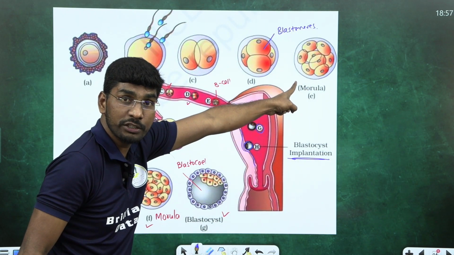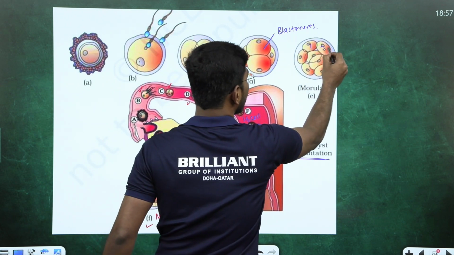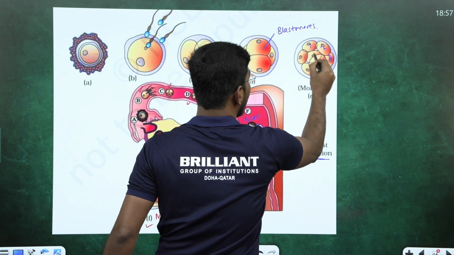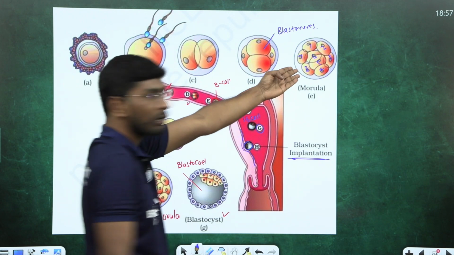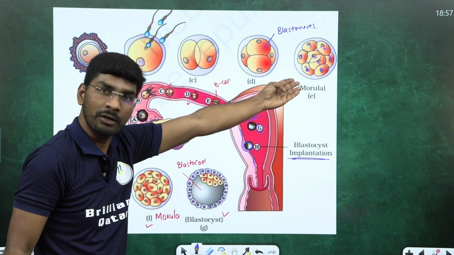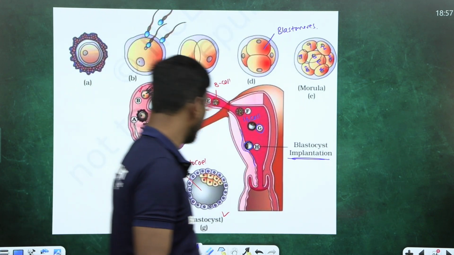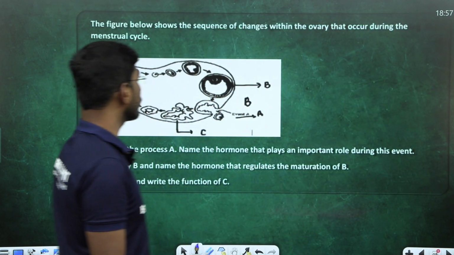Morula. Here it is, the 8 cell stage of morula. Count: 1, 2, 3, 4, 5, 6, 7, 8 cell stage of morula this is. What is my point? Now, next question. Look at the next question.